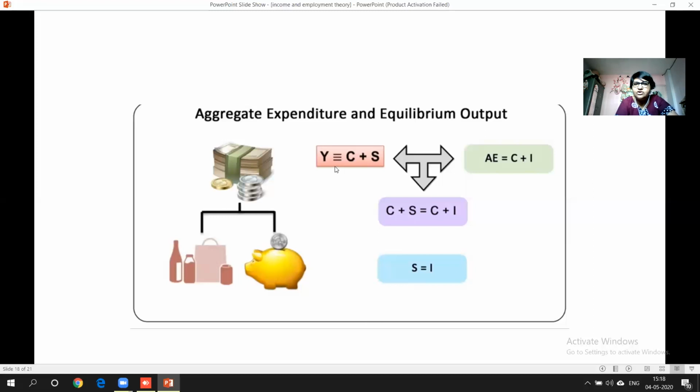Instead of writing Y is equal to A, we can write C plus S is equal to C plus I, that is consumption plus investment. That means C cancels, right? And you'll be getting S is equal to I. That is, saving is equal to investment. That's why we used to say that saving should be equal to investment.